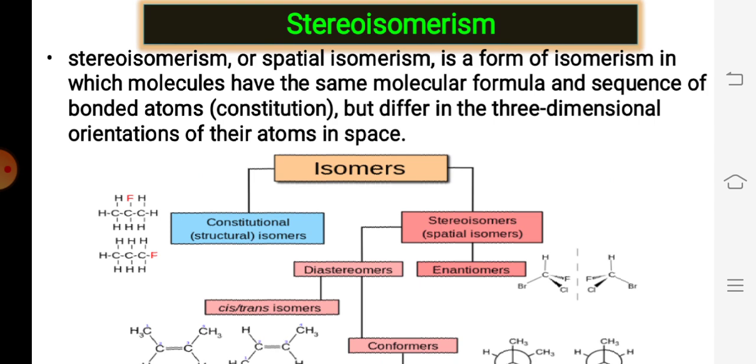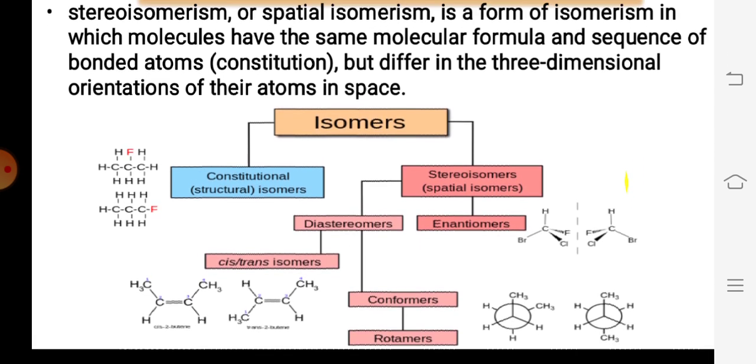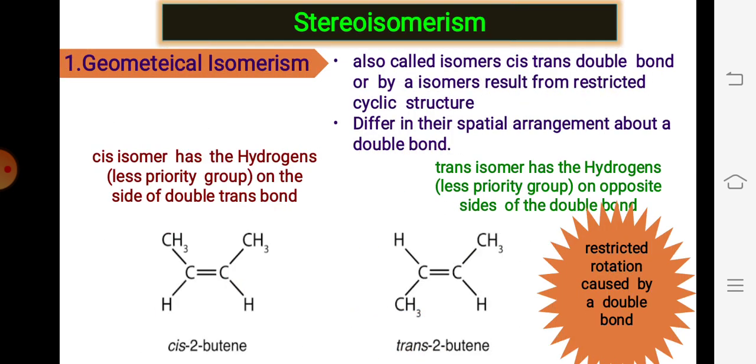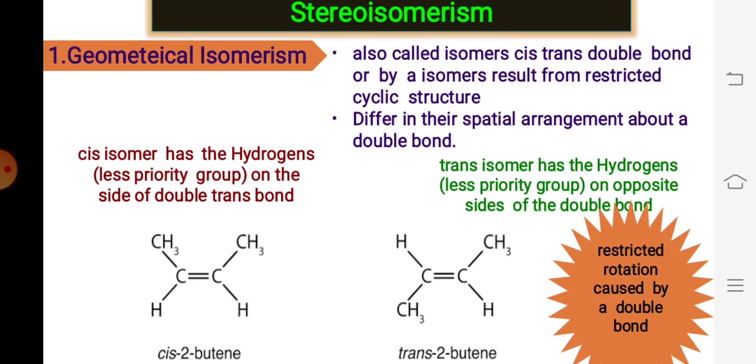Then on the right side of this slide we can explain the types of stereoisomers. Stereoisomerism is classified in two different forms. One is called geometrical isomerism, and the second is called optical isomerism. In geometrical isomerism we have two forms, cis and trans, while in optical isomerism we have enantiomers, diastereoisomers, etc. Let's move toward the first type of stereoisomerism, that is geometrical isomerism.